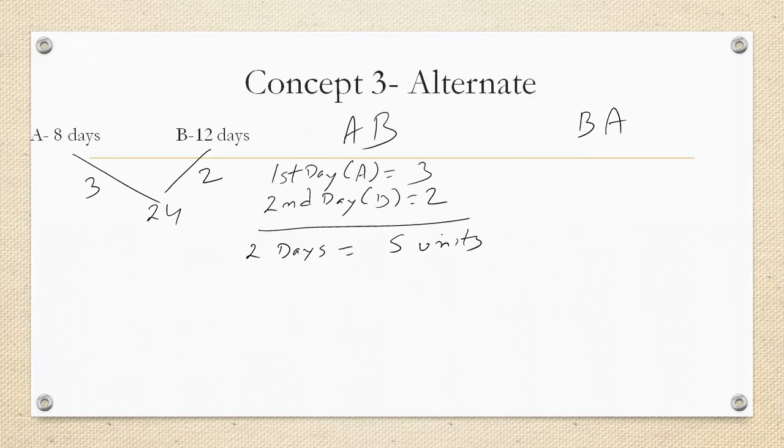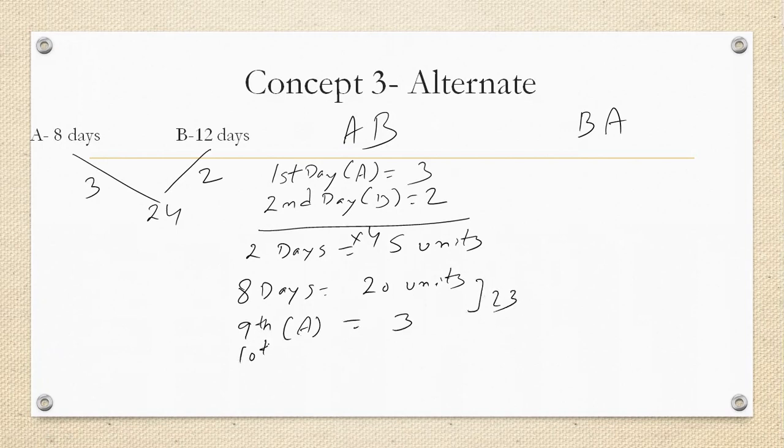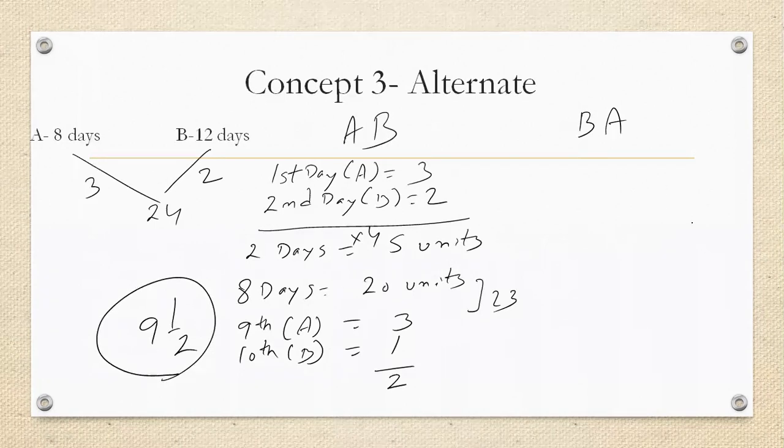You have to multiply a number with 5 units so that the result will be nearby 24 but not more than 24. How much can we multiply? 4. That means in 8 days, a total of 20 units is over. On the ninth day, again A will come, will do 3 units, totally 23 units. On the 10th day, B will come, remaining work is 1, efficiency of B is 2, so the time taken is 9 and 1 by 2, because they are taking completely 9 days and half of the 10th day.